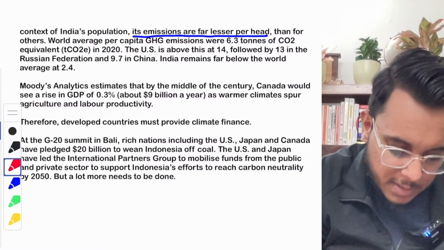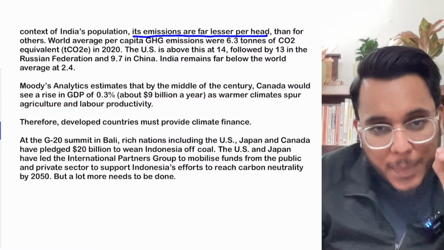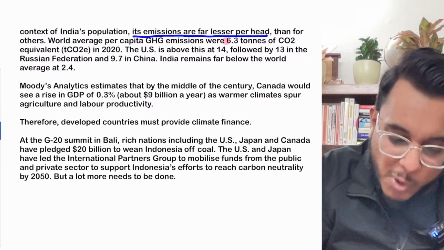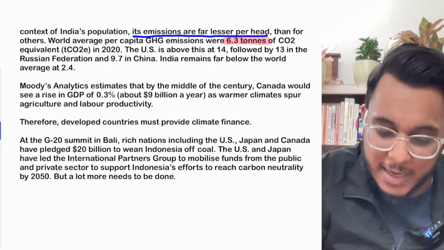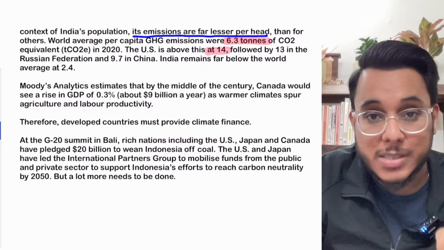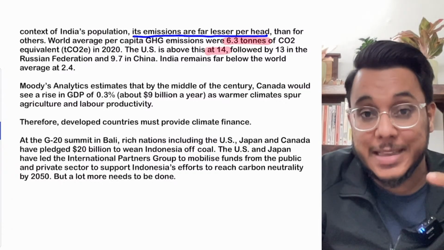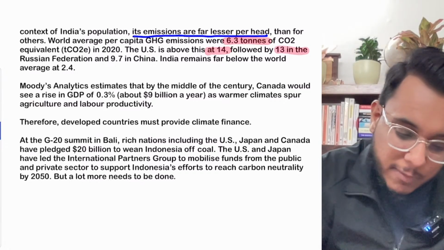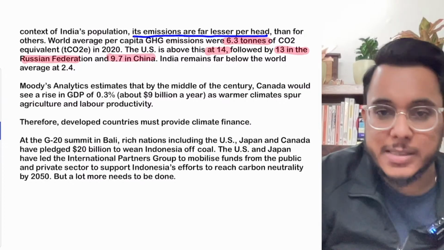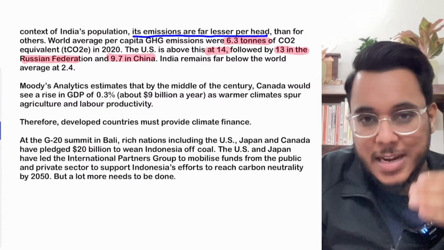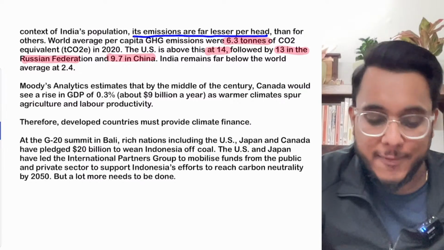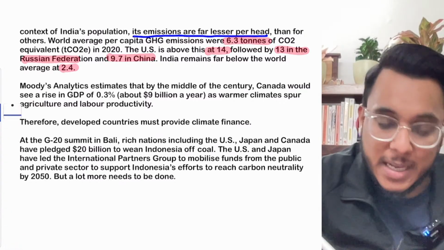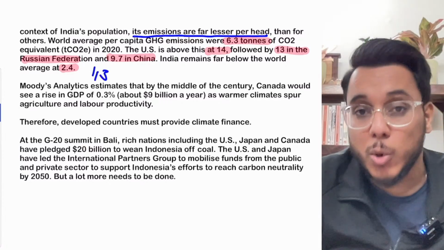For the USA, it is 14 tons, which is more than double the world average. It is 13 for Russia and 9.7 for China. So Russia, China and the USA are emitting more than the global average, but for India, it is just 2.4. So we are emitting one third of the global average.